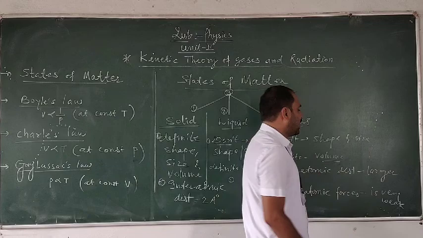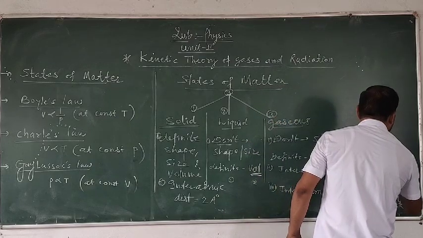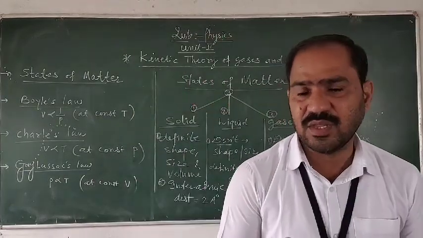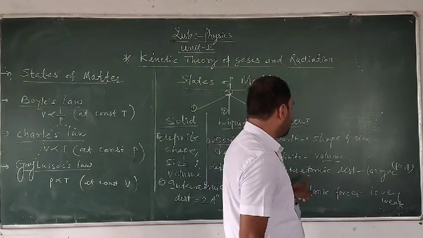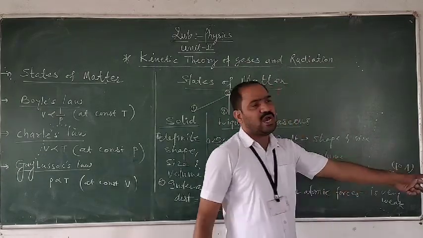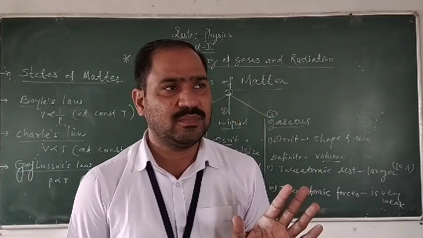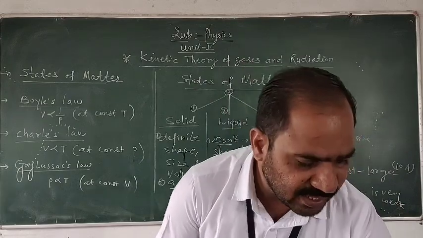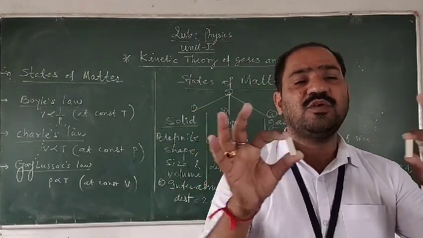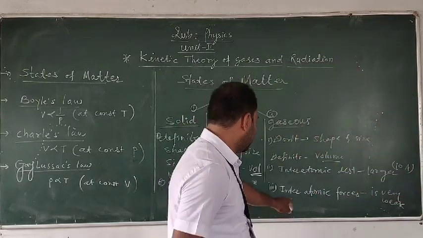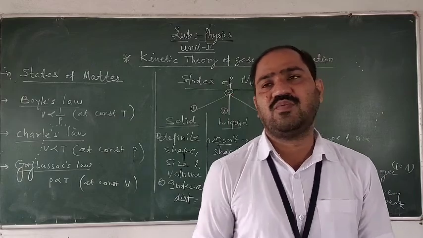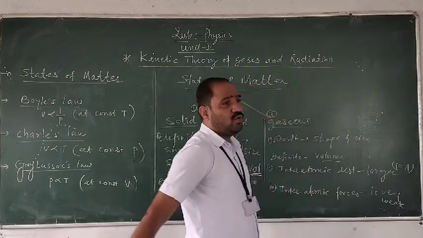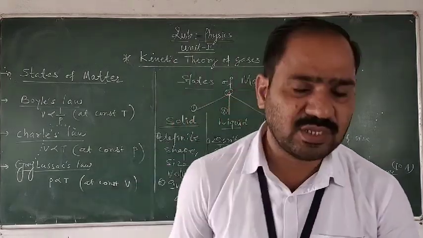Interatomic distance is very large, of the order of 10 angstrom units. We have seen that 1 angstrom unit is equal to 10 to the power minus 10 meter. Therefore the separation between the two atoms is very large. At such a large distance, the forces between the two atoms, the interatomic forces, are very weak. Therefore there is very low force between the two atoms, and the gas can easily flow.